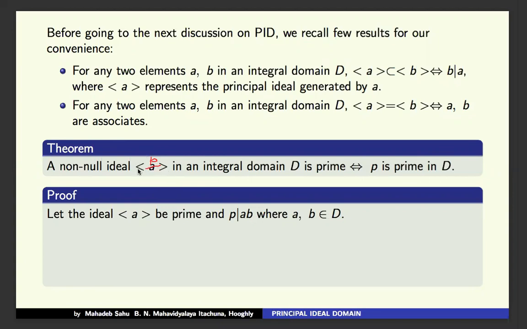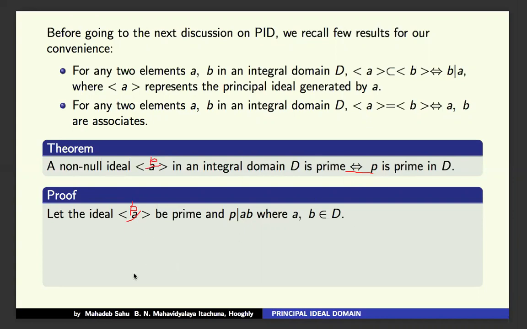That is, the ideal generated by p is prime if and only if the element p is itself prime. For that, I am considering the ideal (p) to be prime and p divides ab, where a, b belong to D.